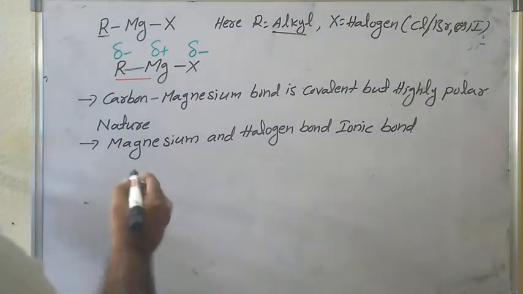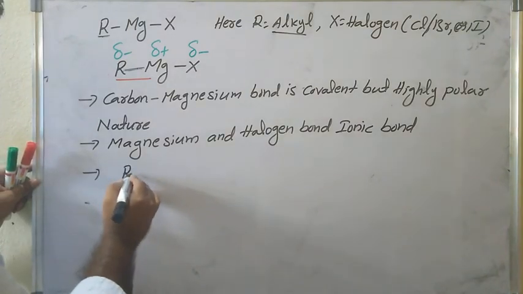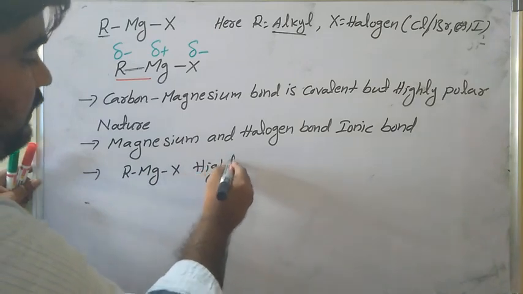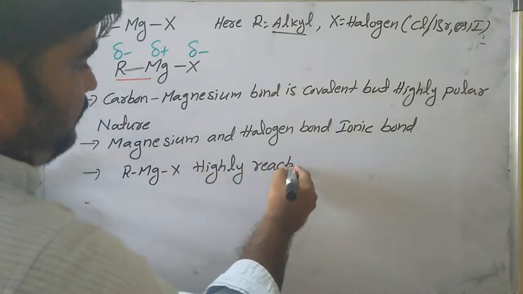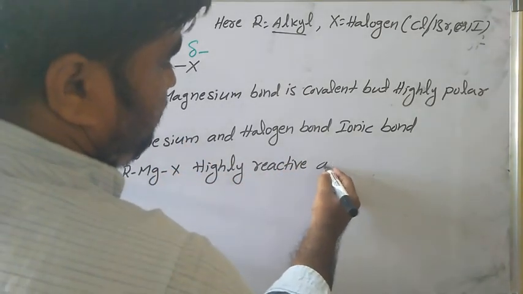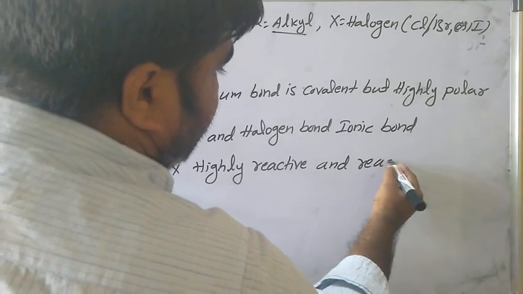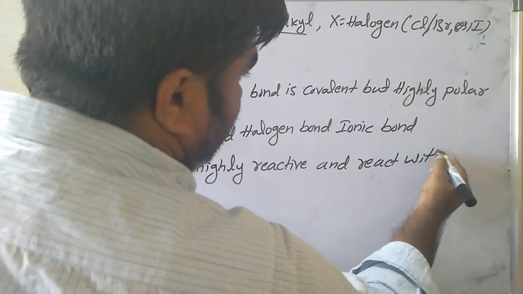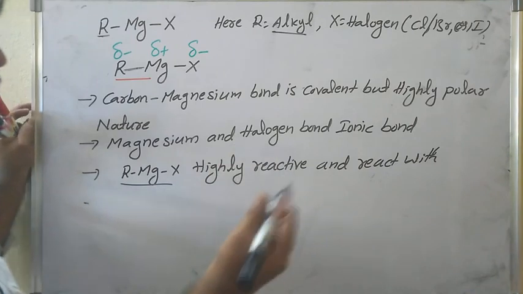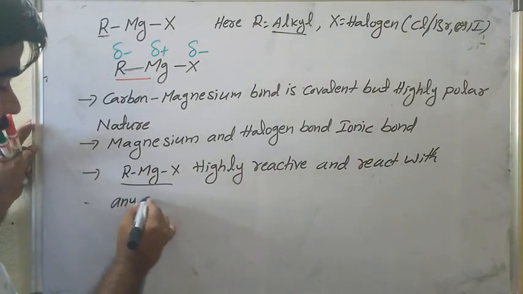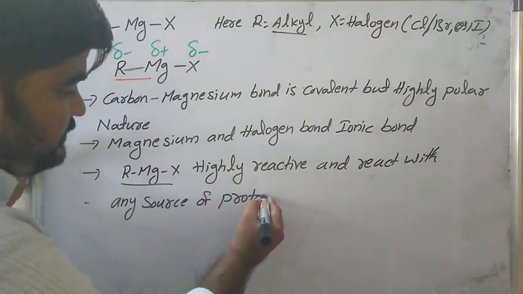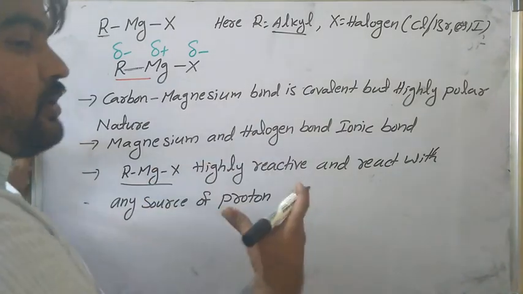So the Grignard reagent RMgX is highly reactive and reacts with any source of proton. Any source of proton means which molecules donate the proton.